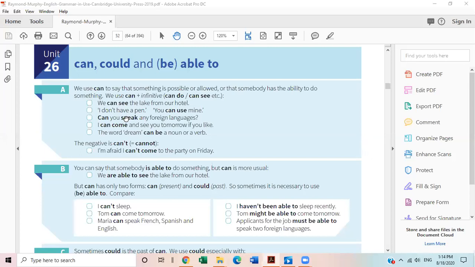I don't have a pen. You can use mine. I mean, you are allowing somebody to use your pen. Remember that we will be discussing multiple usages of can. The first one is ability, and the other one is when you are allowed to do something or when something is possible.